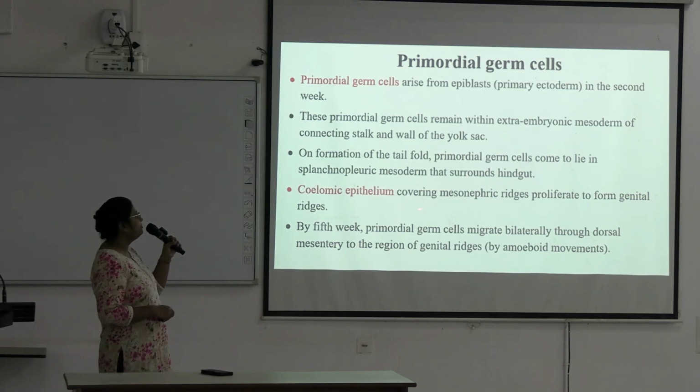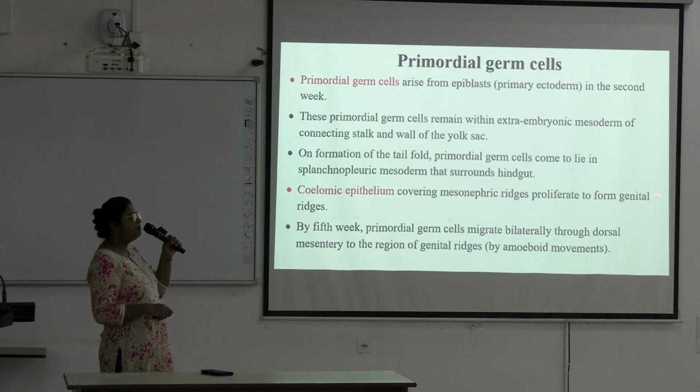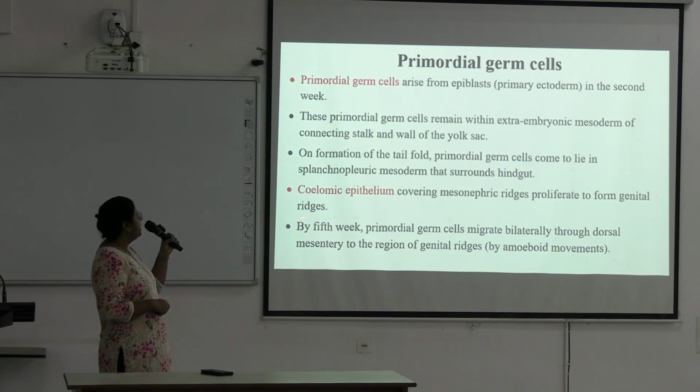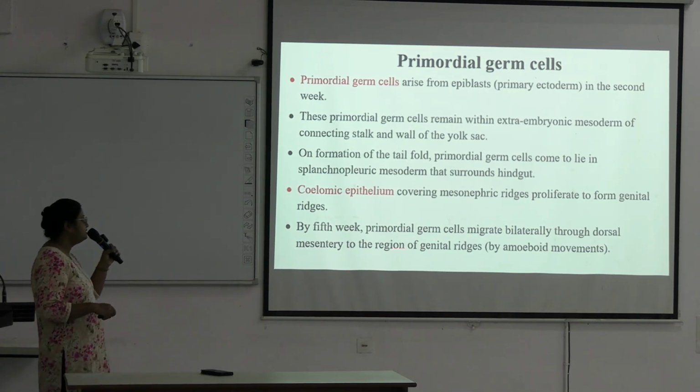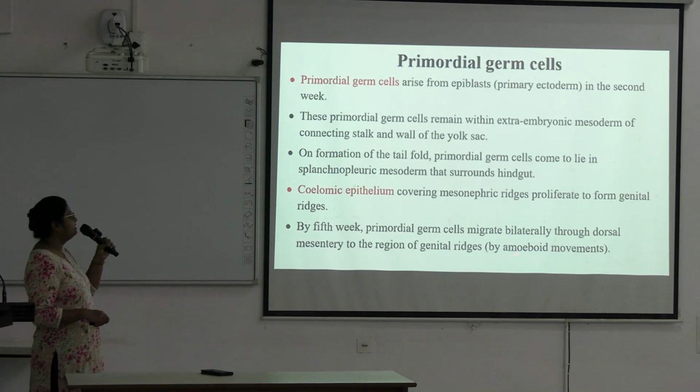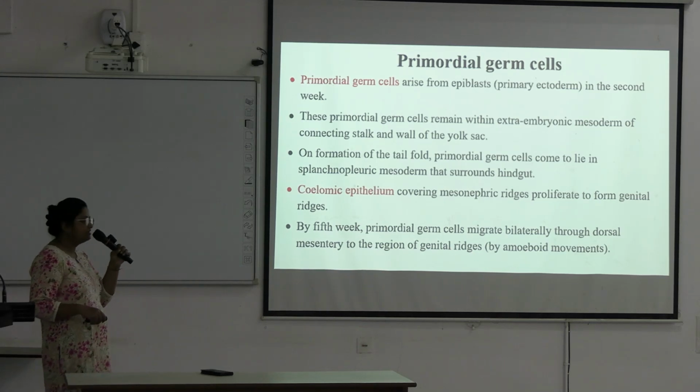Coelomic epithelium covering the mesonephric ridges proliferates to form the genital ridges, and by the 5th week, the primordial germ cells migrate bilaterally through the dorsal mesentery to the region of the genital ridges by amoeboid movements.